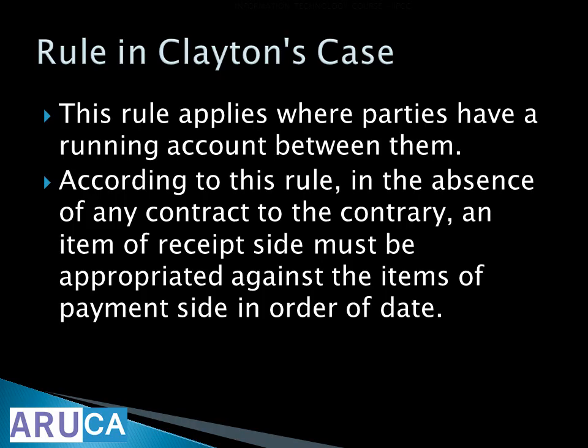Rule in Clayton's case. This rule applies where parties have a running account between them. According to this rule, in the absence of any contract to the contrary, an item of the receipt side must be appropriated against the items of the payment side in order. So in Clayton's case, it is a running account between two people. Whatever is on the receipt side keeps getting appropriated against the payment side.